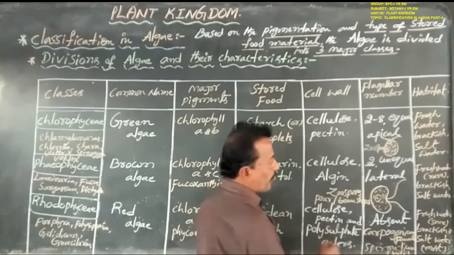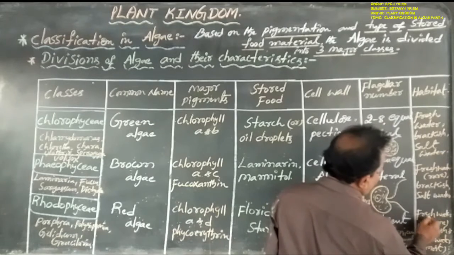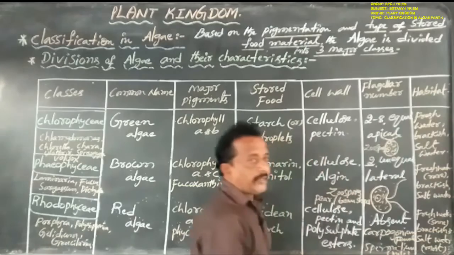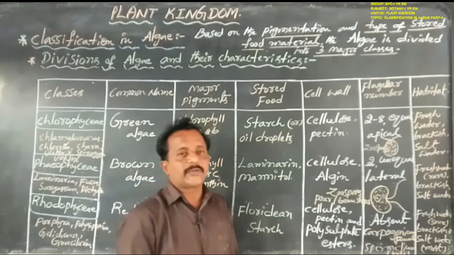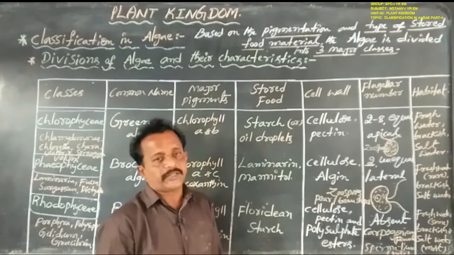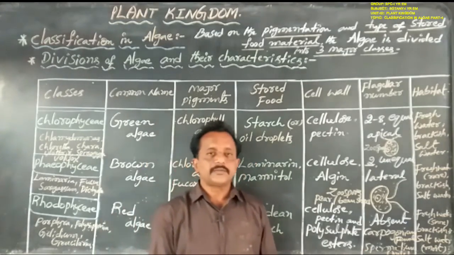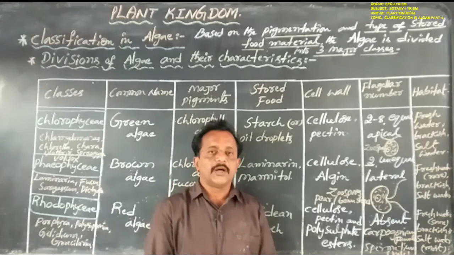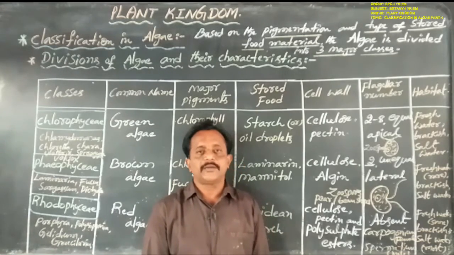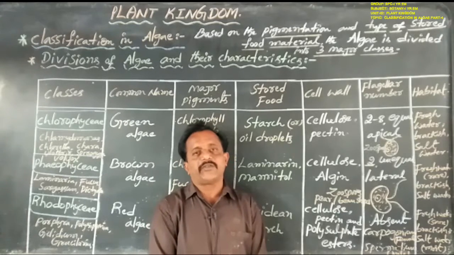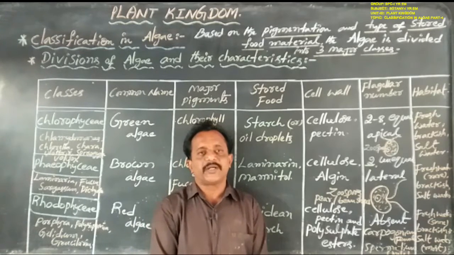The members of Rhodophyceae sometimes grow in freshwater and rarely grow in brackish water, but mostly grow in salt water, especially in seas and oceans. Anyhow, all algal members generally grow in an aquatic environment, that is freshwater as well as marine water.